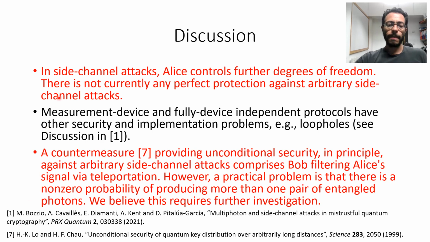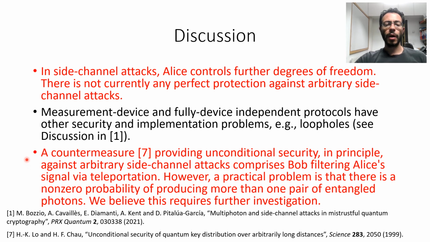Finally, in side-channel attacks, Alice controls extra degrees of freedom, in addition to the degrees of freedom previously agreed with Bob that she would use to encode the quantum states. There is not currently any perfect protection against arbitrary side-channel attacks. Measurement device and fully device-independent protocols have other security and implementation problems, for example loopholes, as we discussed in our paper.